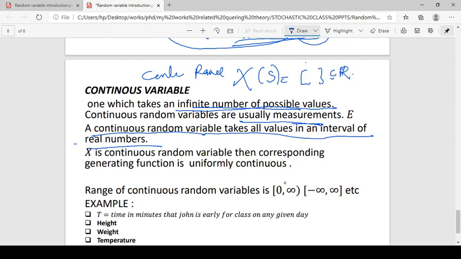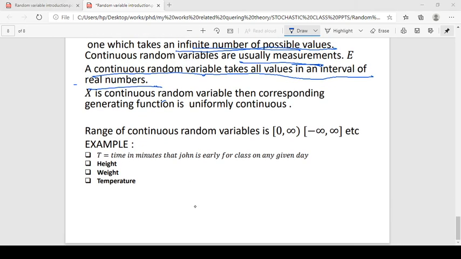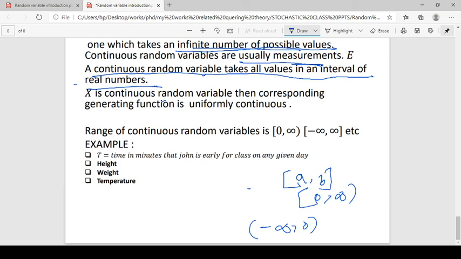The range of a continuous random variable can be A to B, or 0 to infinity, or minus infinity to 0, or minus infinity to infinity. The range of a continuous random variable is an interval.